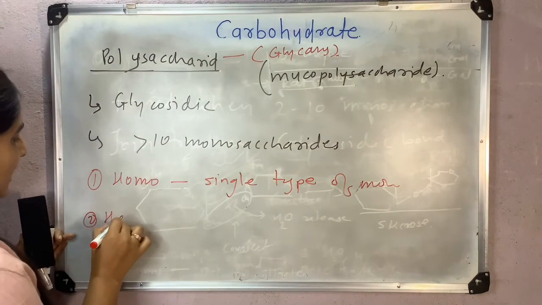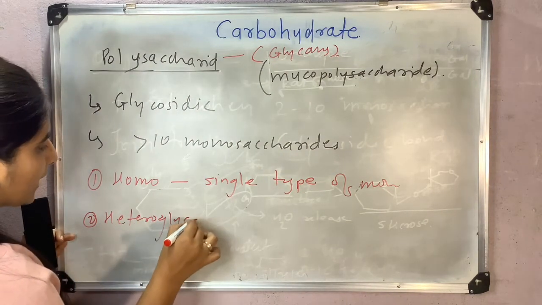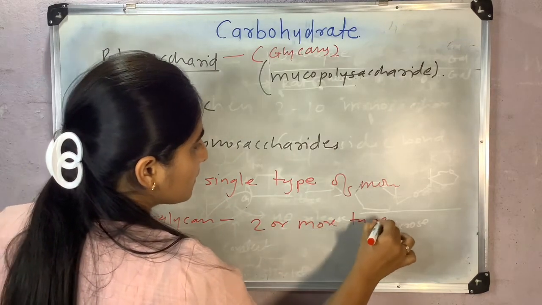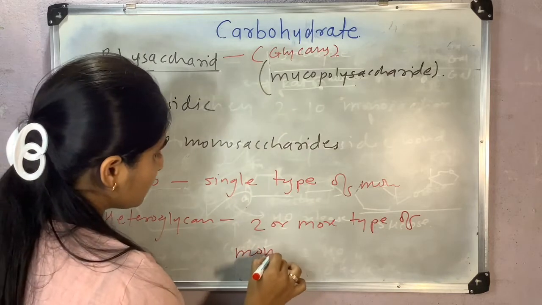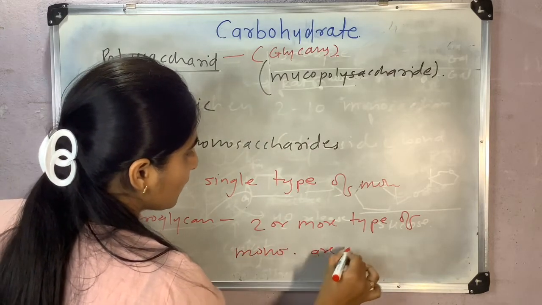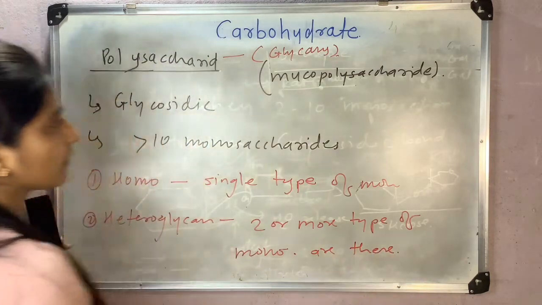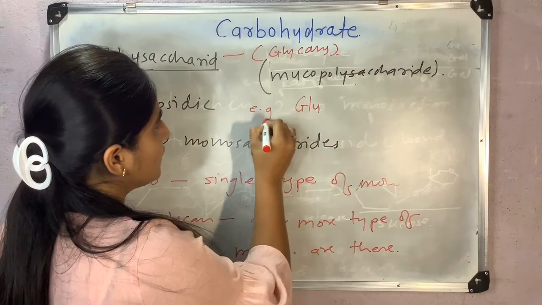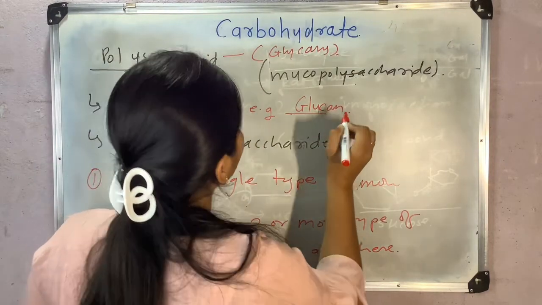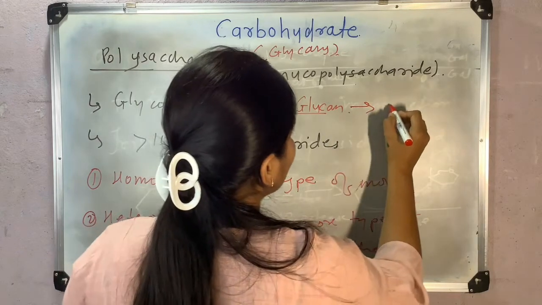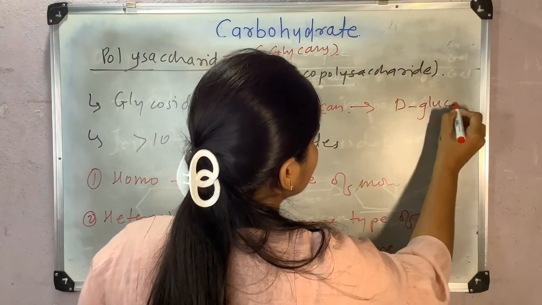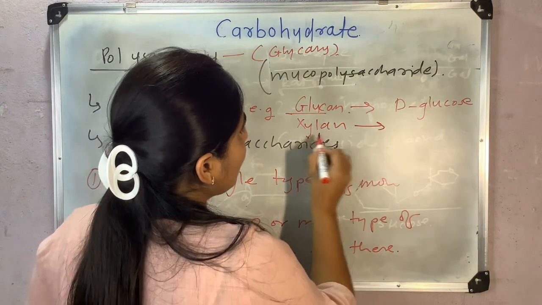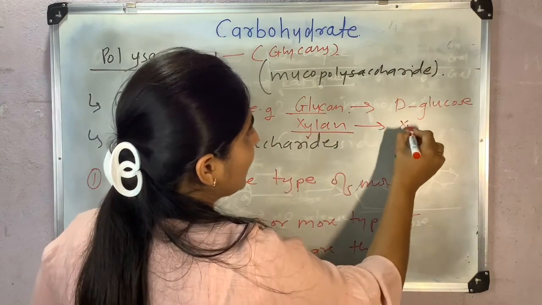And in heteroglycan, two or more types of monosaccharides are present. Suppose this is a polysaccharide, which is glucan. Upon hydrolysis we will get D-glucose, and there is one more, xylan, and upon hydrolysis of xylan we will get xylose.